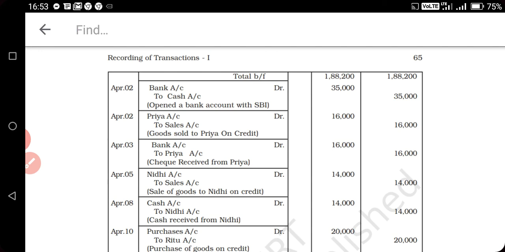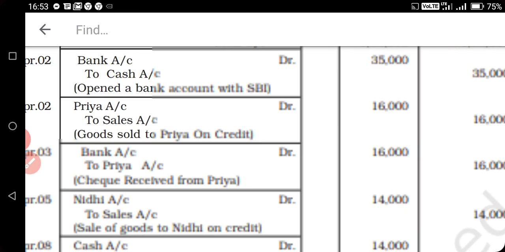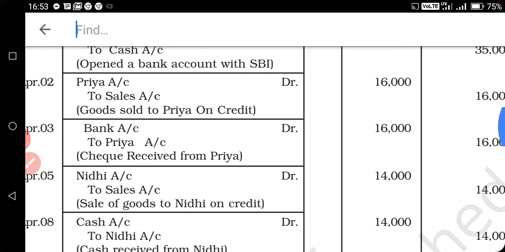Now next is opening bank account rupees 35,000. So we will write here bank account debit to cash rupees 35,000. Next is sold goods to Priya on credit. We are selling goods. If you are selling goods on credit, so what will be? Customer name will be debited. Priya account debit to sales rupees 16,000.